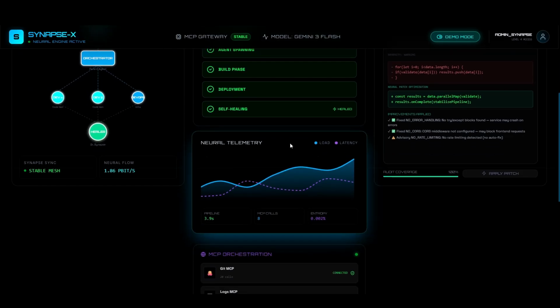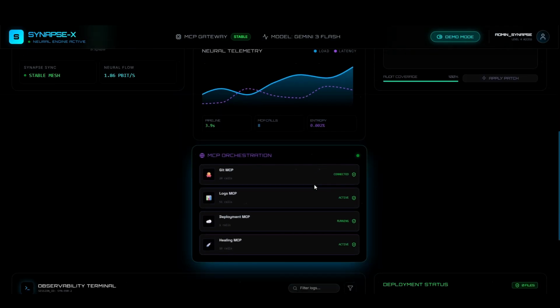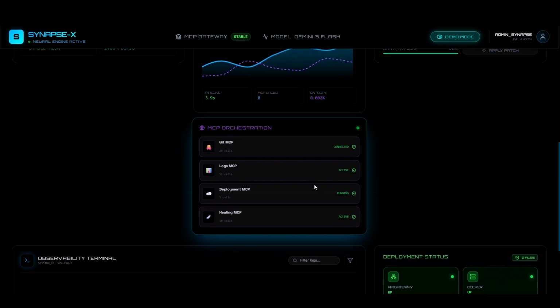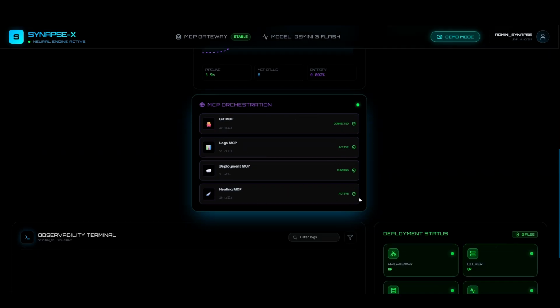Here is the new load telemetry graph where we can see the load and latency. Here is the MCP orchestra. We can see here Git MCP, logs MCP, deployment MCP, healing MCP, which are connected, active, running. Here we can see them.